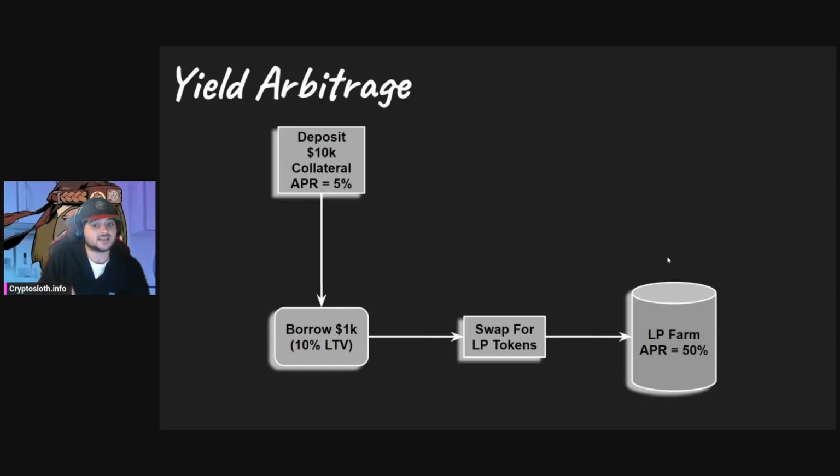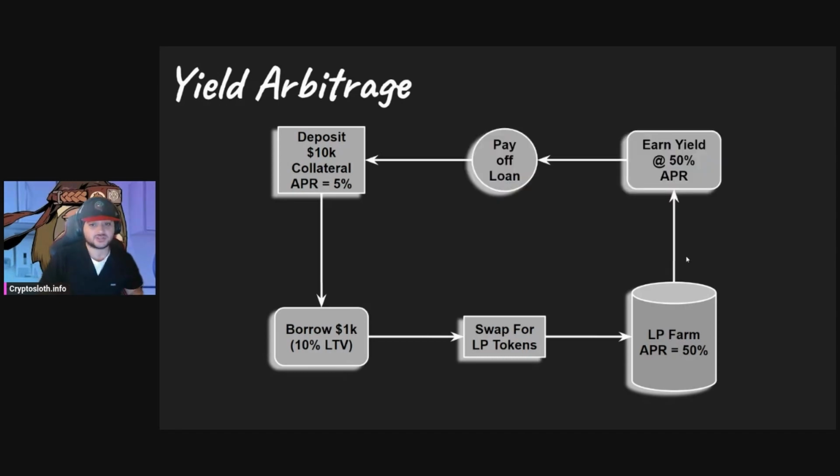In this case, we're saying we're swapping for LP tokens because maybe for the token you took out, you need another token to provide liquidity with. That's what liquidity providing is. If you want more information on that, I have a lot of resources on my channel and my website, cryptosloth.info, right there. But say you found an opportunity to yield farm with a high APR, in this case 50%. Well, that's higher than 5%. So now you can use that interest to pay the loan off.